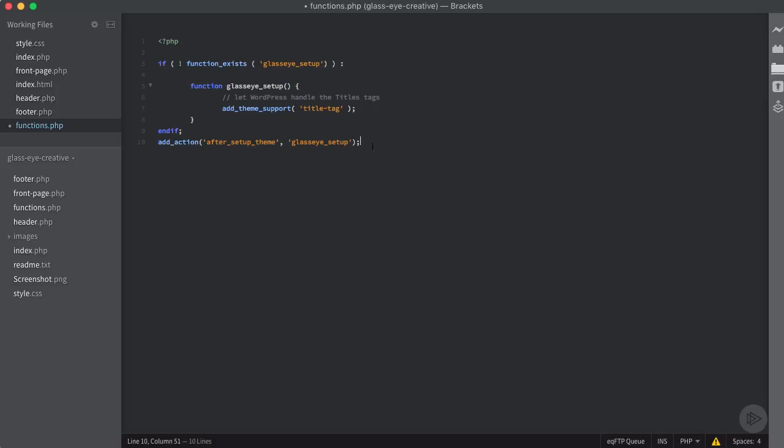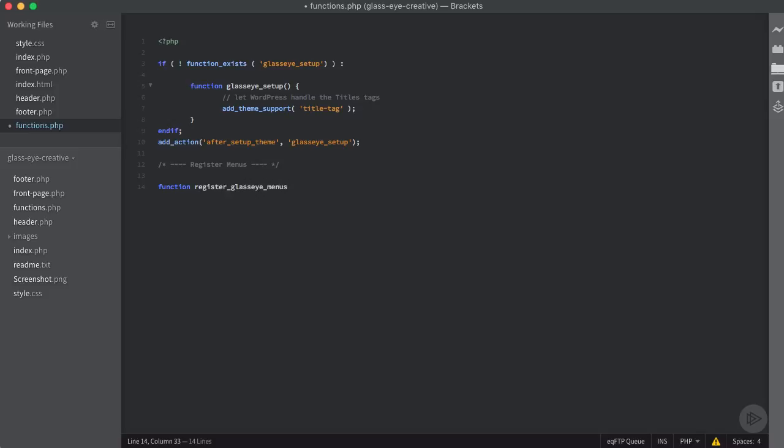So very, very cool. Now that we have that, I want to come in and now actually register our menu. So I'm going to add a comment section here and just tell it that we're going to register our menus. And then we're going to use a custom function once again.